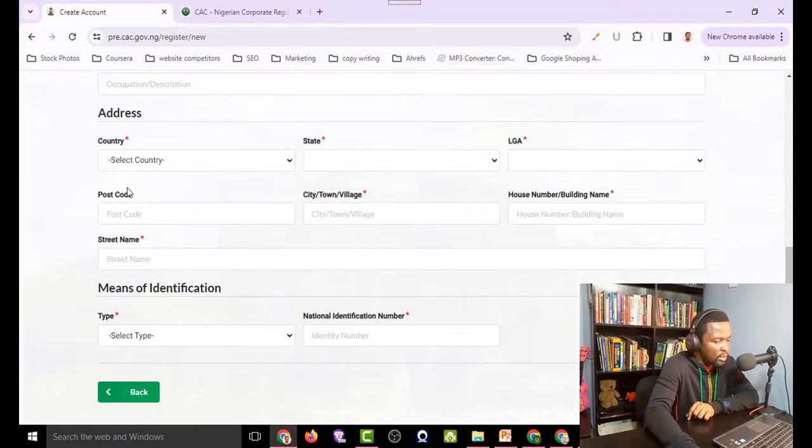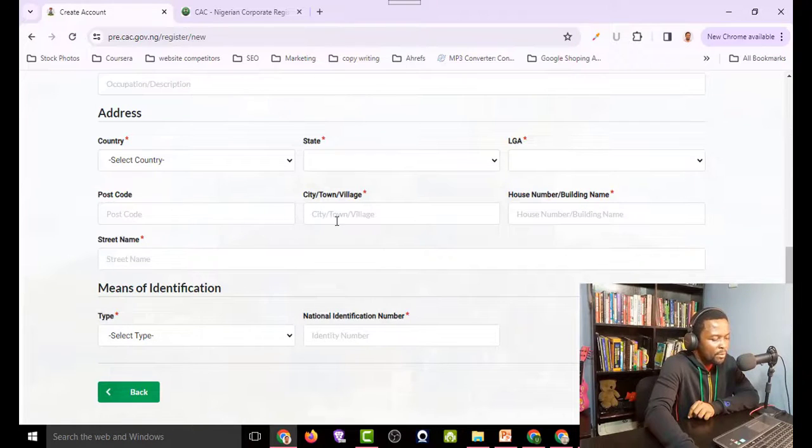Then your postcode. As you can see, your postcode does not have that red asterisk, so you can ignore this. But postcode is not hard. If you go to Google, just type in the name of your city and add postcode. It's going to bring out the postcode so that you can put here.